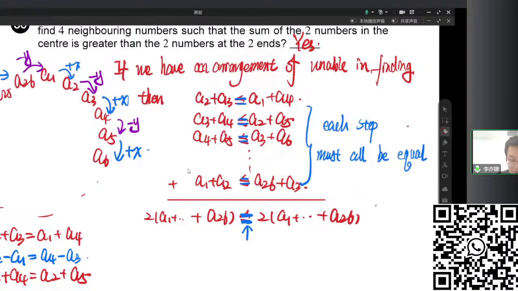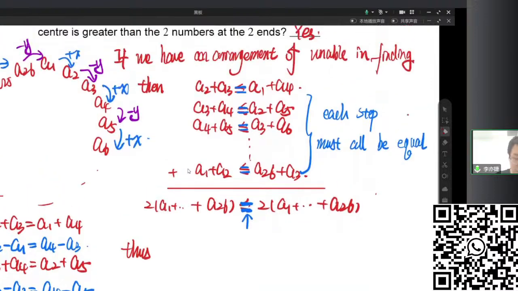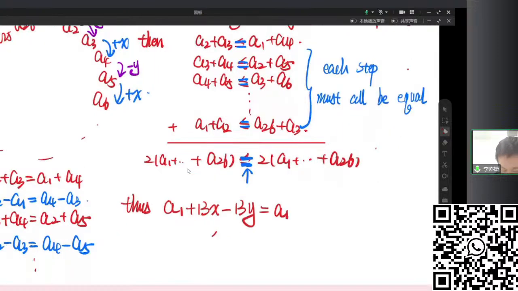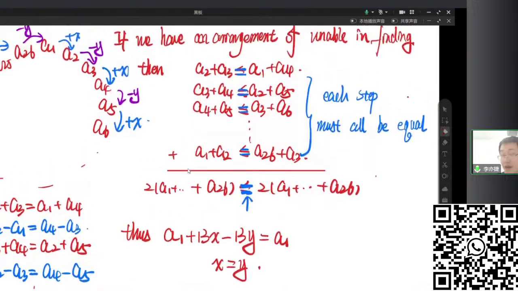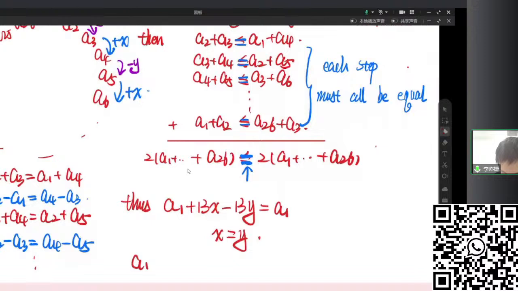And now we form a circle. In this circle, we start with A1. We have plus X minus Y, plus X minus Y, plus X minus Y. So when we are back to A1 again, we have experienced 13 times of plus X, 13 times of minus Y. Being back to A1 leads to X minus Y equal to 0. So plus X minus Y referring to 0 means A1 is actually equal to A3 and equal to A5. So all the odd terms must be equal to satisfy this.